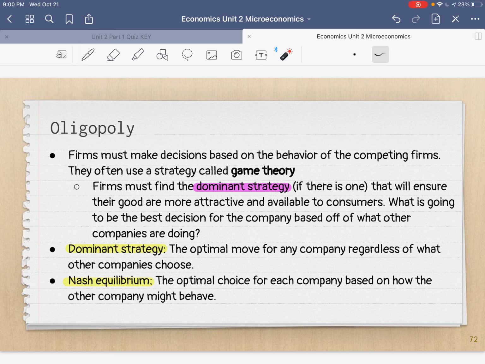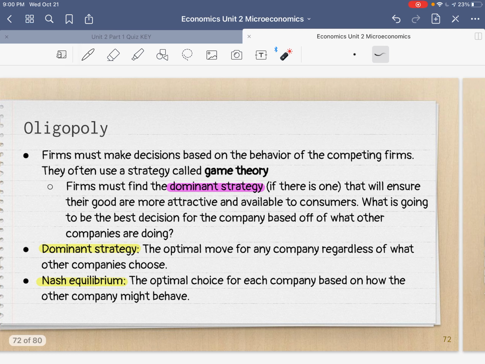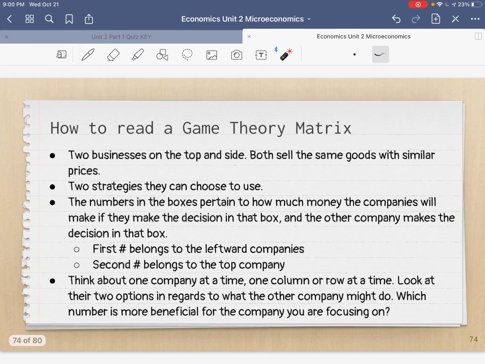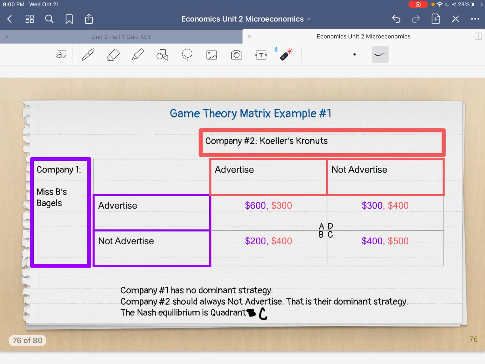Okay? Sometimes game theory matrices don't have a Nash equilibrium, but all of the ones that I'm giving you do. Okay? So it's basically the part of the matrix, the decisions by the company, that we know are going to happen because we've looked at all the options, okay? So we're going to skip that one and move on to this more simple example, okay?